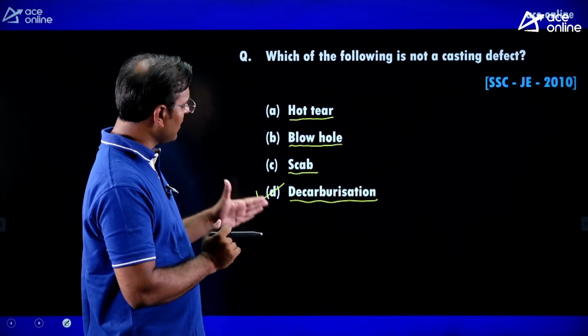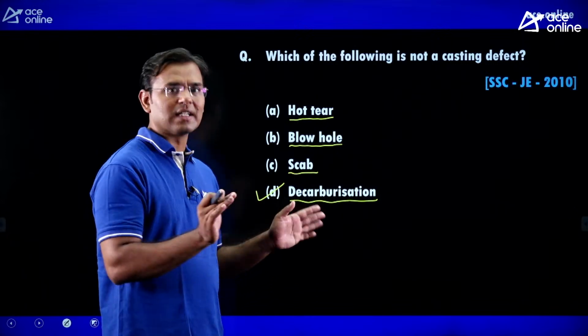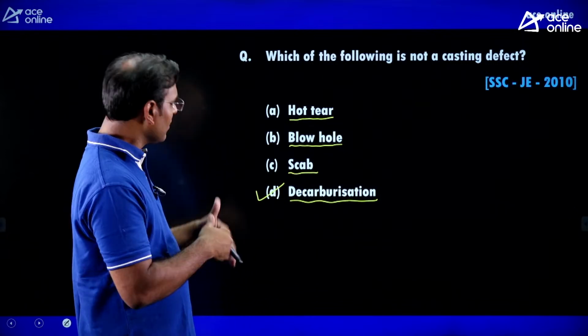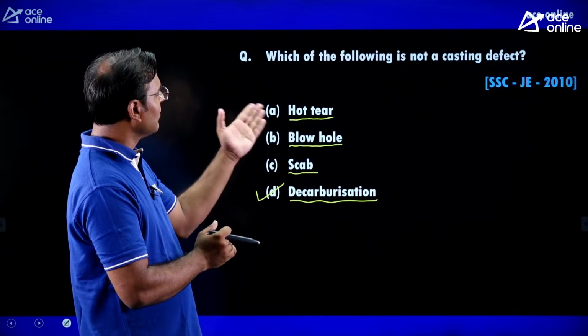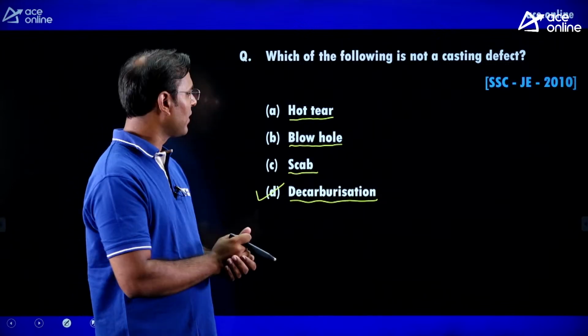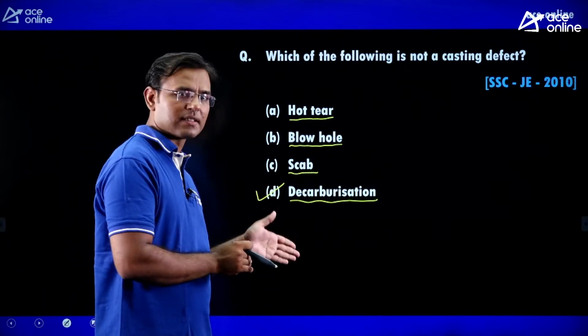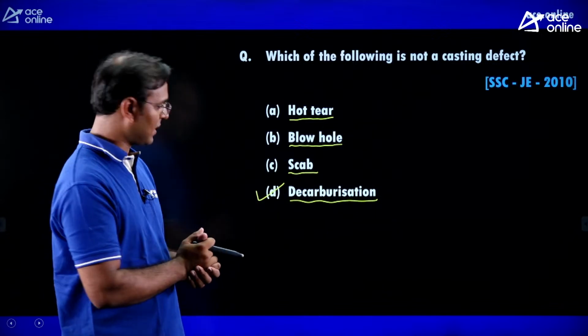Removing the carbon from the workpiece is not a casting method. It is not a defect in casting. Then which of the following is not a casting defect? The hot tear, blowhole and scab are the casting defects.